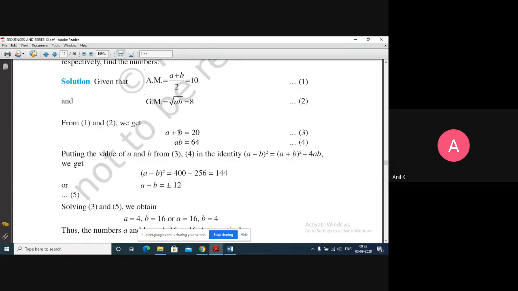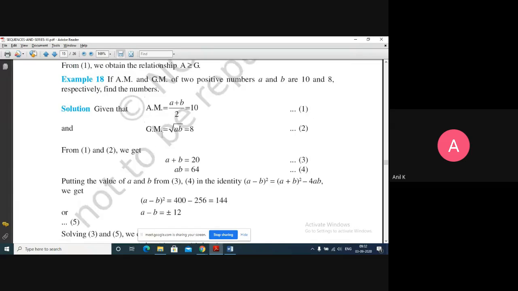Instead of root terms, here they solve by squaring on both the sides. They have given the example: if AM and GM of two positive numbers A and B are 10 and 8 respectively, find the numbers.